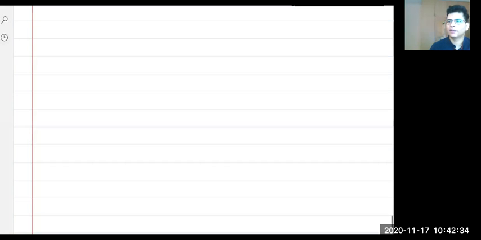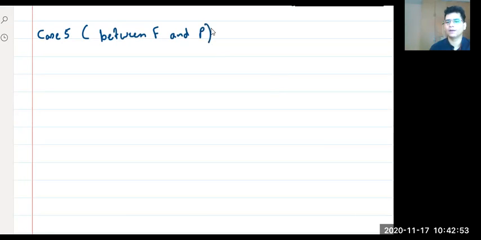Okay, now case 5, right? Let's think about case 5. Case 5, what is case 5? Tell me. Between focus and pole, right? Very good, Tejas. Between focus and pole. Now, this is quite interesting. How is this interesting? Let's see. When we talk about between focus and pole, let's think about what happens between focus and pole. I'll just make a big circle over here.